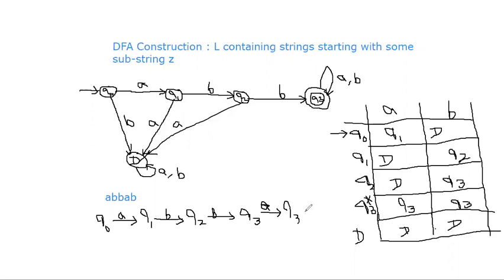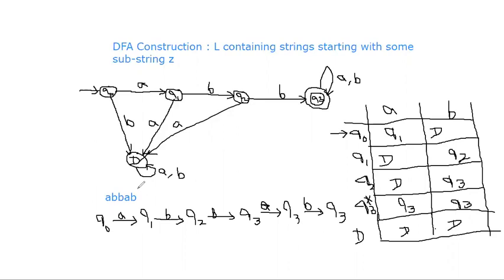So after ABB, any number of A's and B's that are coming in the input string are blindly accepted, because all the strings start with ABB, irrespective of the next symbols. Whatever the number or structure of the other symbols, once your machine experiences ABB, it must accept all A and B combinations.